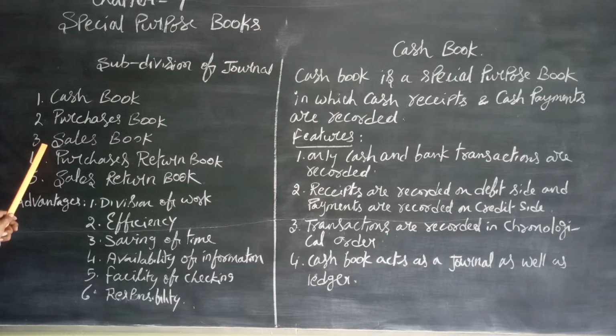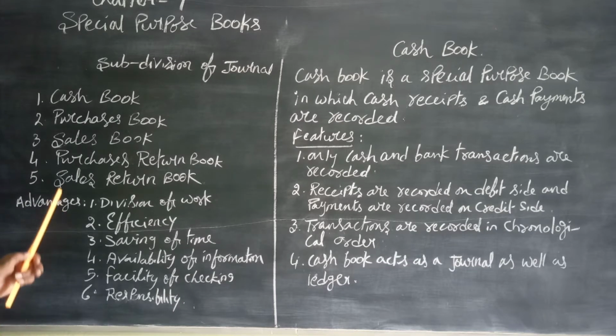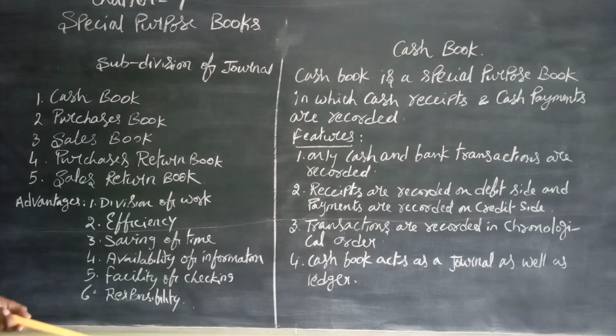Sales book, in which the credit sales transactions are recorded, and purchase return book, in which the purchase returns are recorded. If we have purchased goods and we are returning them to the creditors, then the details of those are recorded. Likewise, if any customer returns the goods after taking them, those are recorded in the sales return book. These are known as the subsidiary books. 2 more books are there: bills receivable book and bills payable book. Those are not in our syllabus.